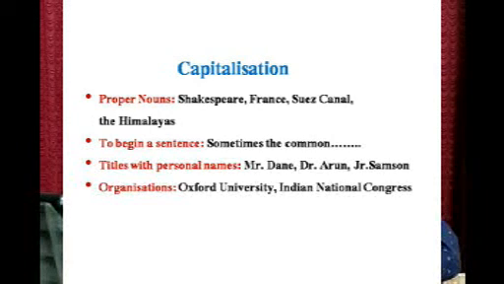So, we have titles like Mr. Dane, Dr. Aaron, Junior Sampson and all that. So, whenever we have titles before a name, those titles should start with a capital. Then we have organizations, names of associations or organizations like Oxford University, Indian National Congress. So here we use capital letters.